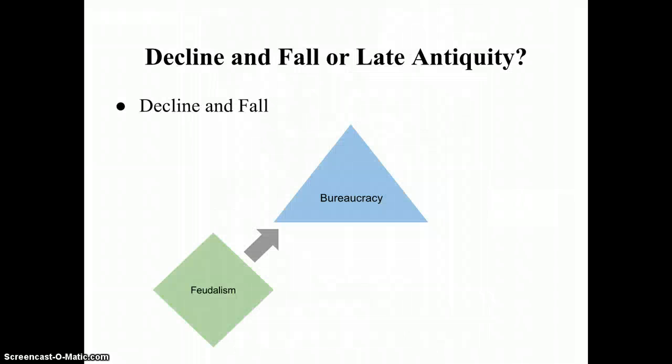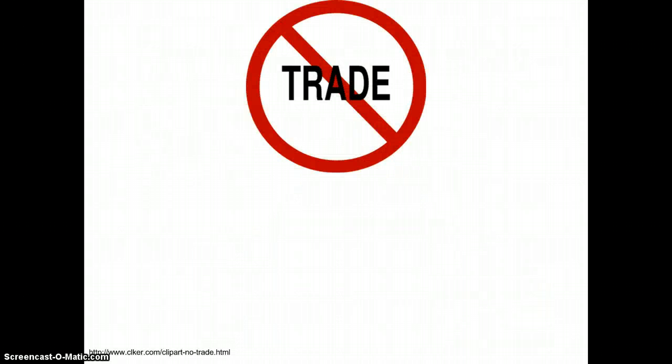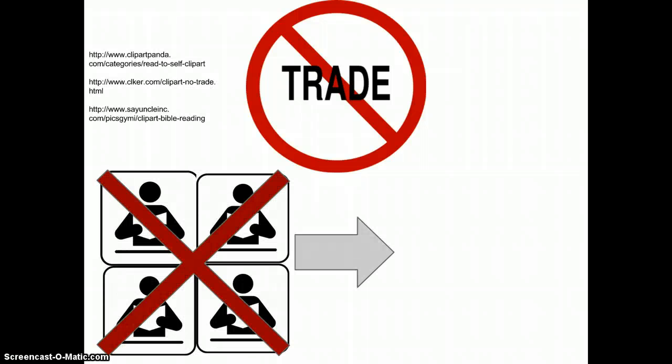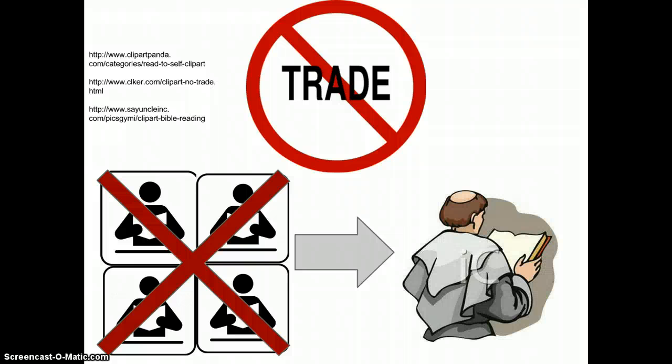For example, as central government dissolved, local landowners and society became split from each other, and it seemed to go back to feudalism from a bureaucratic society. This is partially because the government oversaw trade, so as trade started to fall, cities dissipated and local landowners and craftsmen became fragmented. Also, fewer people were literate after the Western Empire dissolved. Only priests, usually Christian, remained literate.